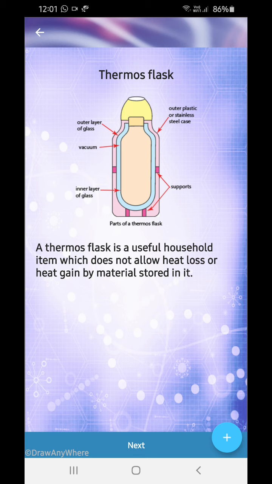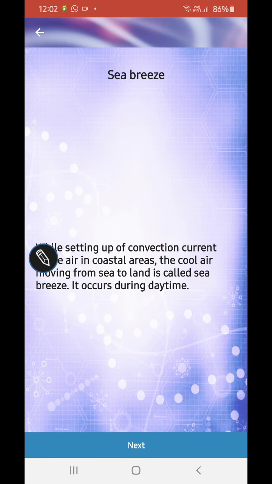So what does the outer layer of the glass do? Outer layer of the glass reflects all the heat back. Outer plastics are not good conductors of heat, so all the heat by conduction is stopped. And then you have lots of empty space which does not have air, which does not allow conduction to take place.